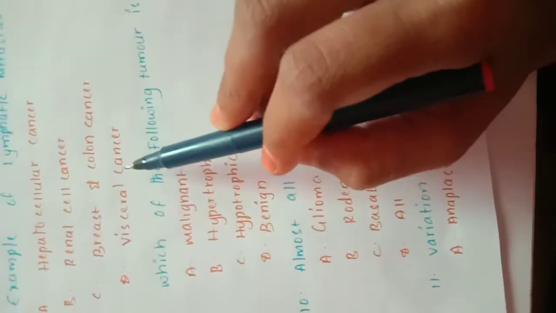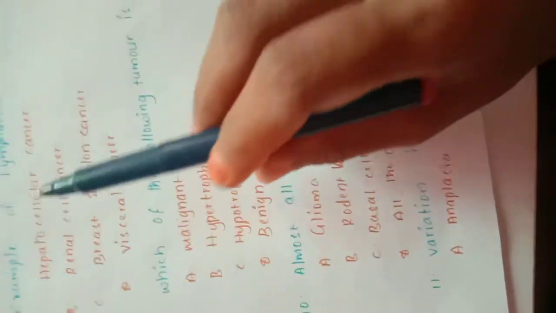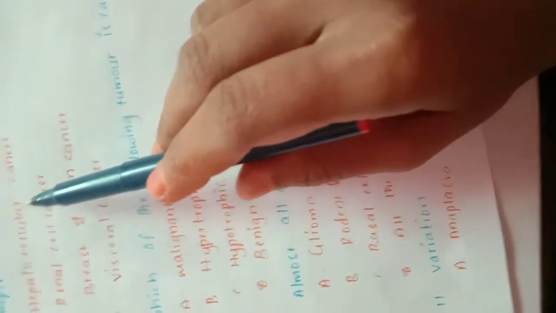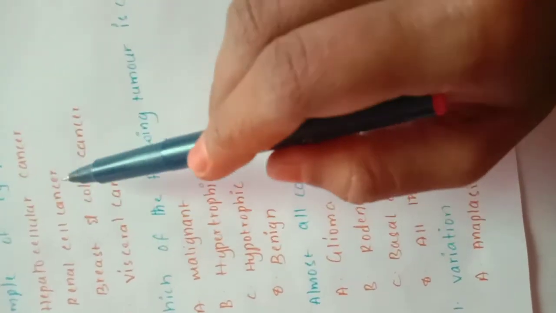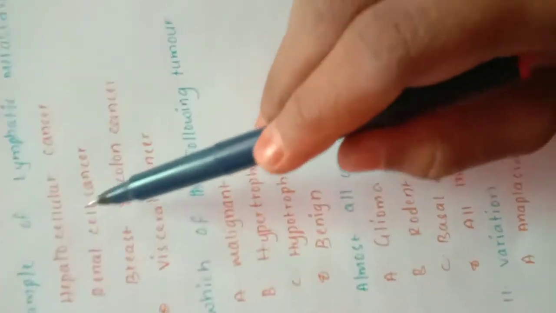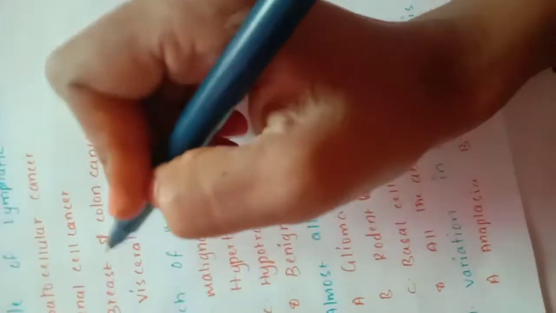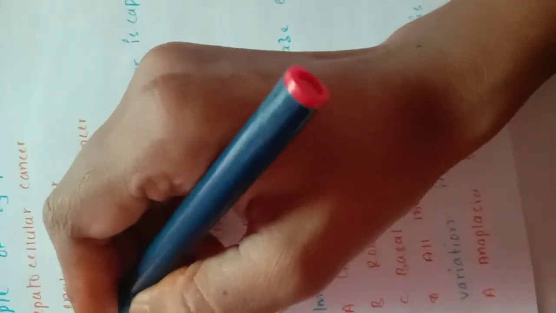Now we will see each and everything related to this. Visceral cancer is related to body cavities, whereas hepatocellular cancer and renal cell cancer are related to hematogenous spread. Lymphatic metastasis means breast and colon cancer. This is the correct option.